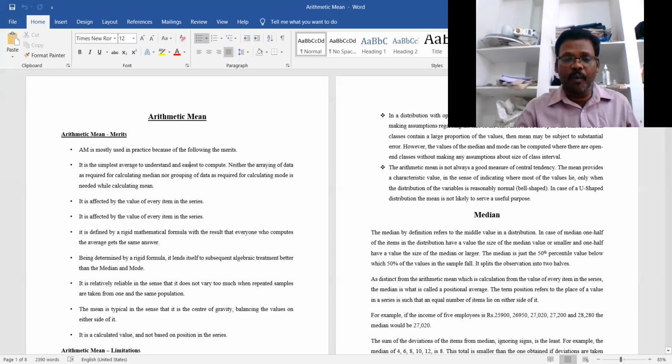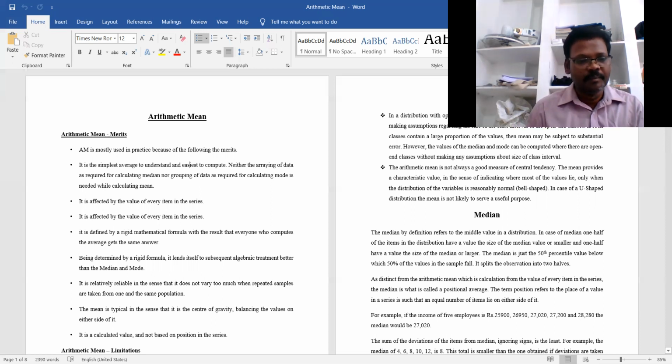The mean provides a characteristic value, in the sense of indicating where most of the values lie, only when the distribution of the variable is reasonably normal, that is bell shaped. In case of a U-shaped distribution, the mean is not likely to serve a useful purpose.